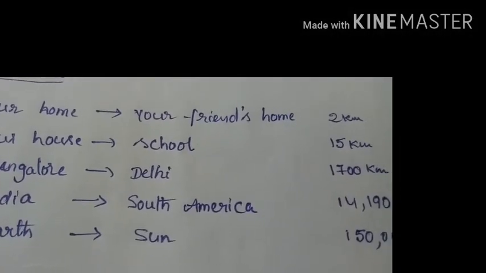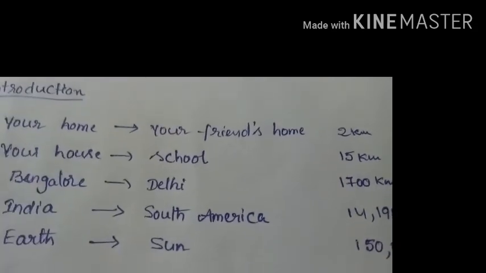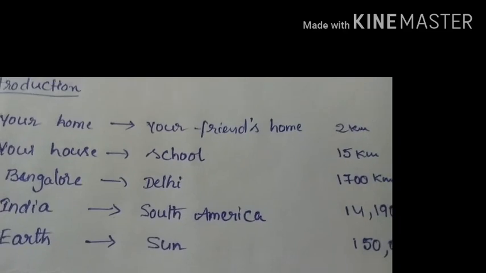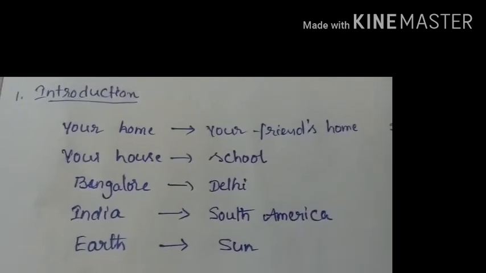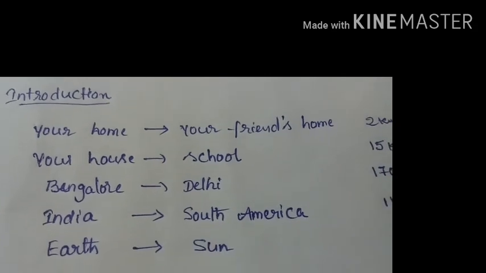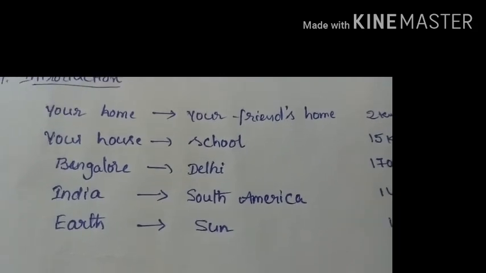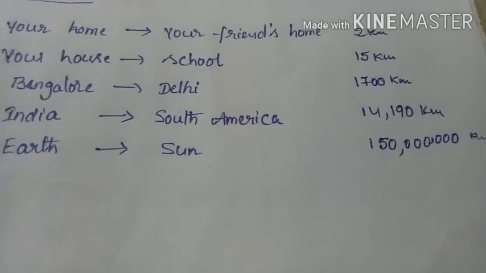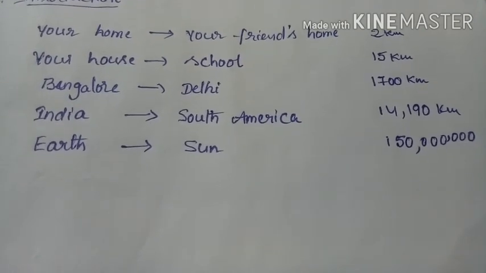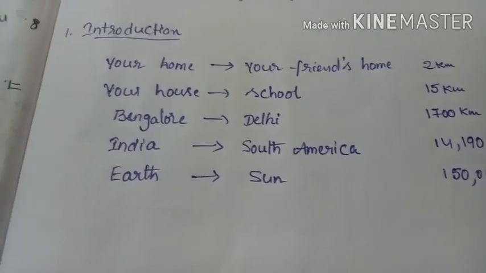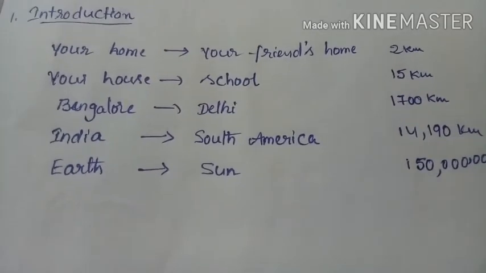It is a bigger number compared to 15 kilometers, but still quite okay to represent conveniently. If I asked the distance between our country and another country, like India to South America, it might be somewhere 14,190 kilometers. You see, gradually as the distance increases, the number also increases.